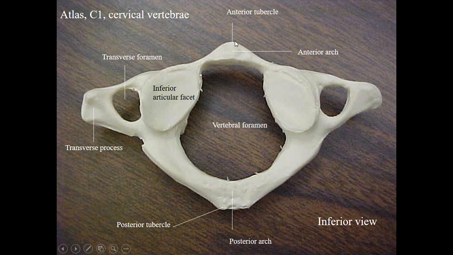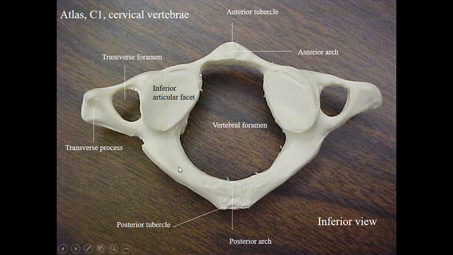The oval facet is for the articulation of the odontoid process, or the dens, of the second cervical vertebra.